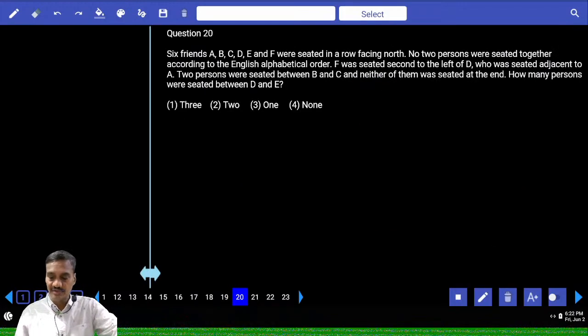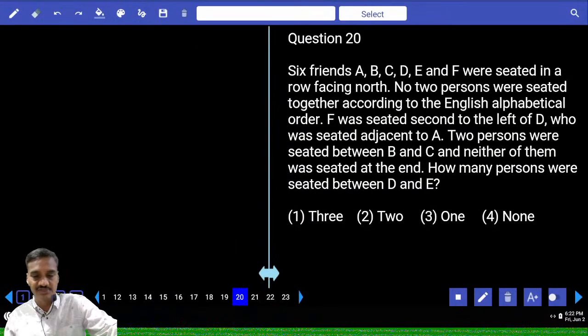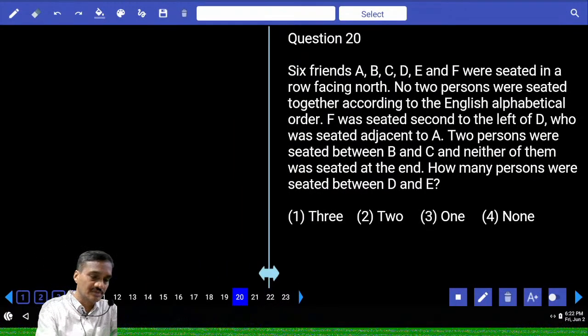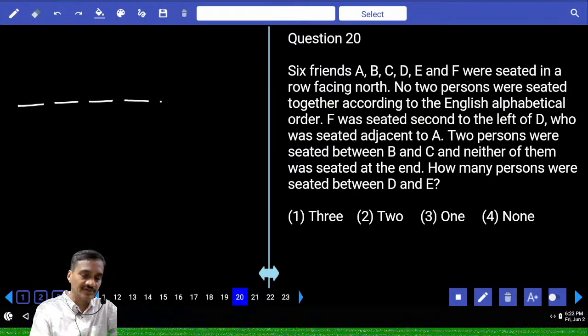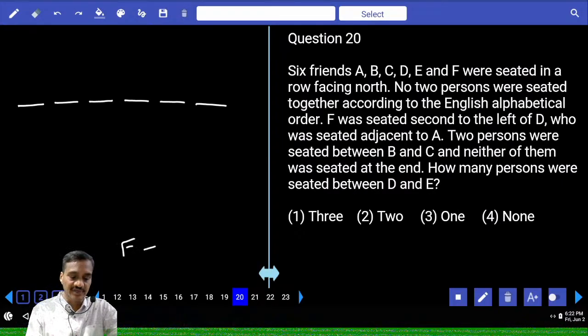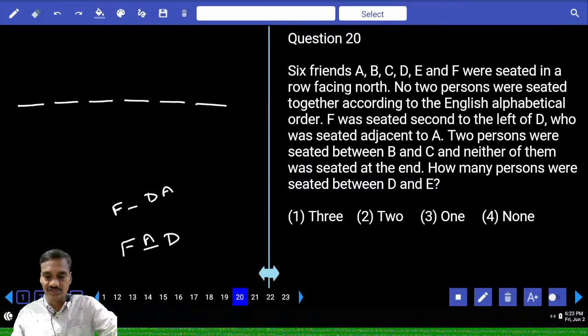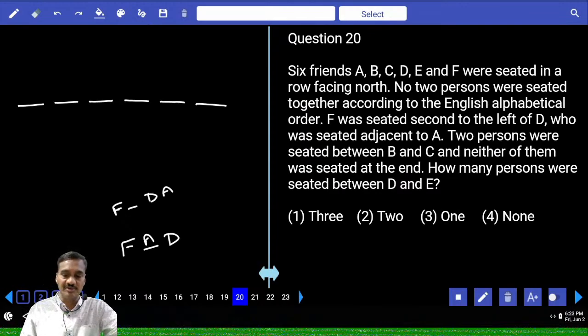Then next, the 20th. Now in this question, how many friends are there? 6. A, B, C, D, E and F are 6 persons seated in a row facing north. 1, 2, 3, 4, 5, 6. No 2 persons seated together are in English alphabetical order. F is seated second to the left of D. F and D will be like this. And D is seated adjacent to A. F, A, D, or F, D, and A can be like this, and there A and D are adjacent to each other. And 2 persons are between B and C, neither of them at the end.